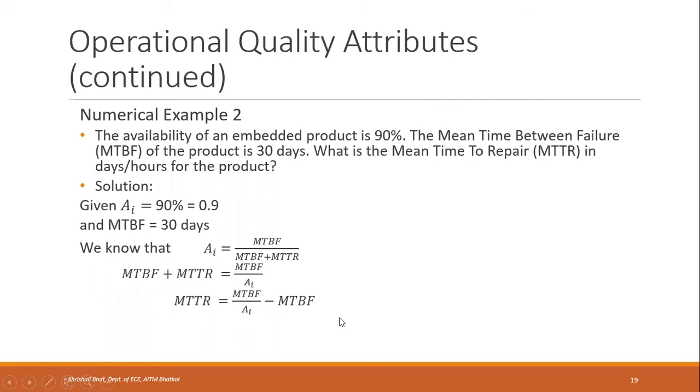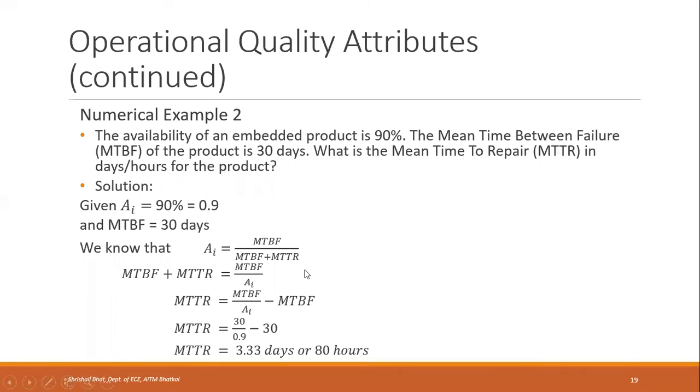Now, can anyone substitute this? Mean time between failure is 30, availability is 0.9, again mean time between failure is 30. So 30 divided by 0.9 minus 30 will be 3.33 days. If you convert it into hours, 1 day is equal to 24 hours, so 3.33 into 24 gives you 80 hours. We are asked to find it in days or hours, so you can find it in both, that is 3.33 days or 80 hours. This way some numerical examples can be asked on availability depending on this formula.